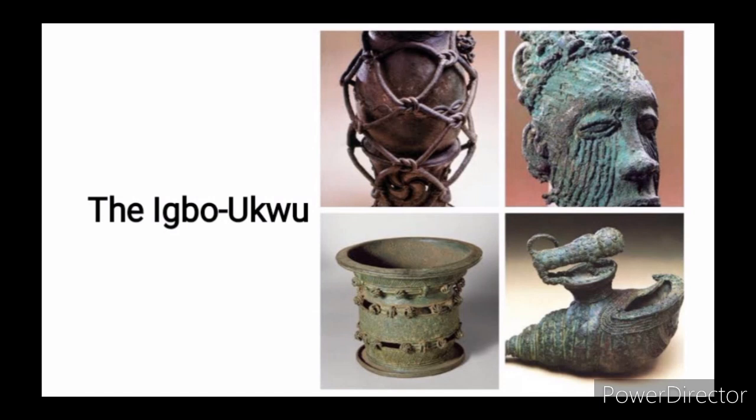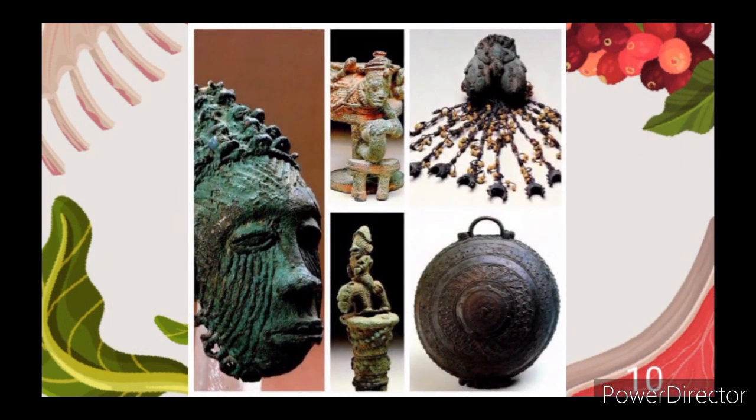Igbo town is in Anambra State, and archaeologists discovered Igbo town in 1939. The Igbo people had great skill in making a lot of things from bronze, copper, and iron. Their forefathers were Igbo people, and they made a lot of beautiful art and jewelry, as you can see here, from bronze, copper, and iron.